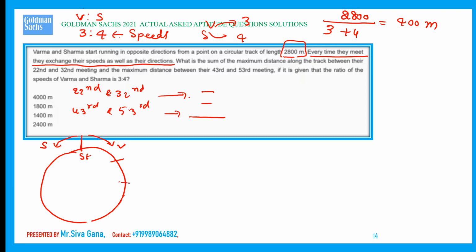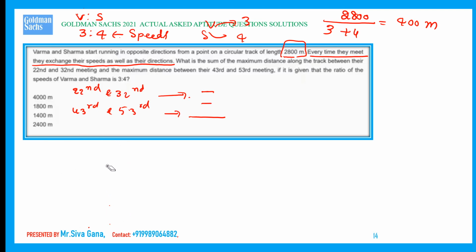Let me count: 1, 2, 3, 4, 5, 6, 7. We need only 7 parts. 7 fours are 28, so 2800 will be there.